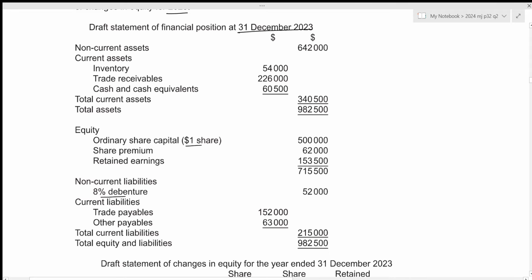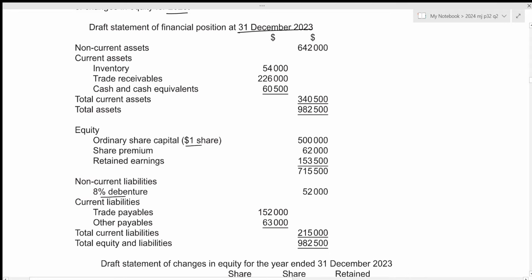Then we also had the bonus issue, and for the bonus issue we've already concluded that only 40,000 will be included within the share capital, and the same 40,000 is to be deducted from the share premium. Let's write it down. So 40,000 should be added to share capital and 40,000 should be deducted from the share premium.